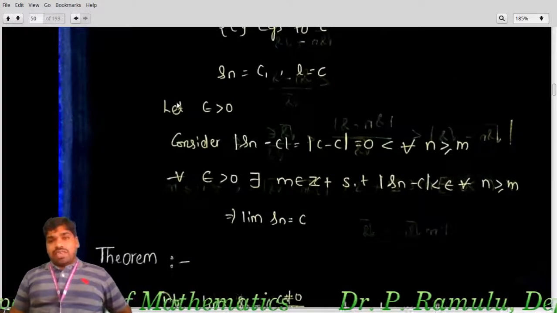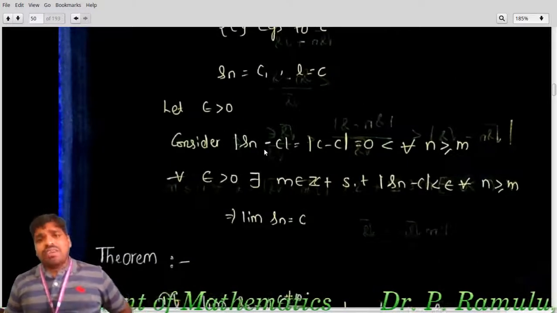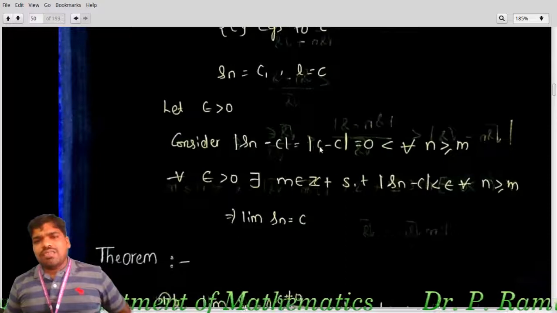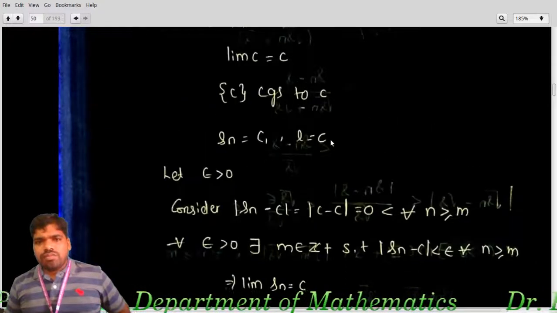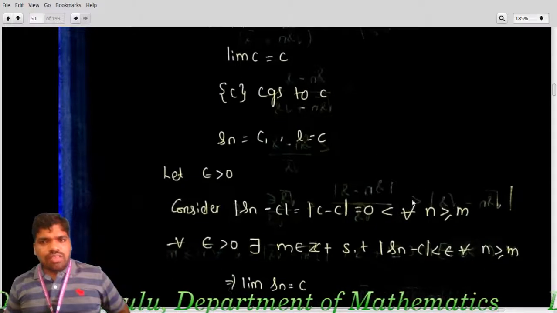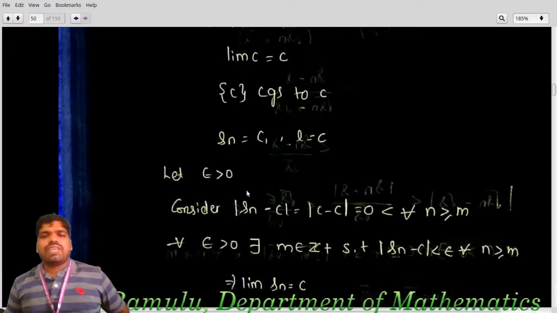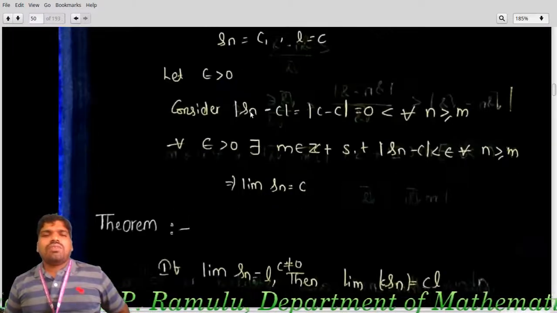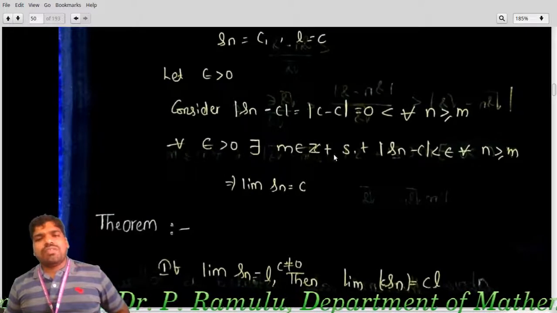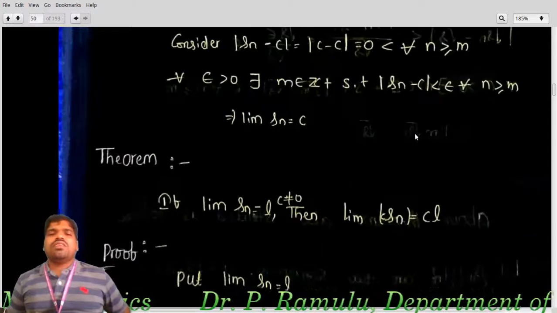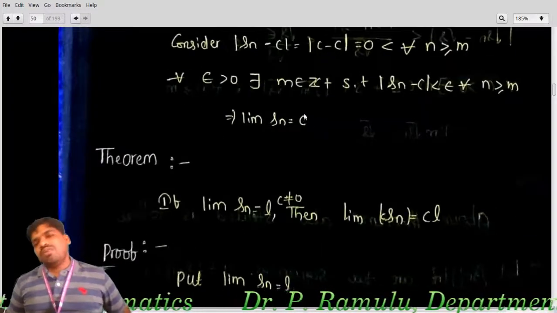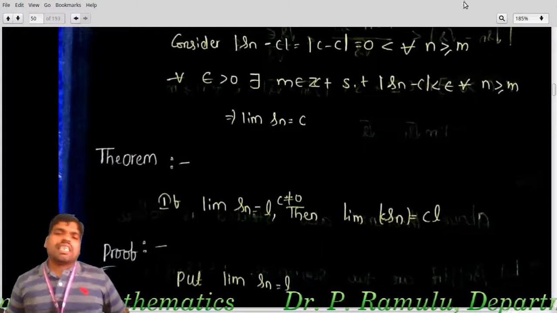Let epsilon be greater than 0. Mod Sn minus c: since Sn is nothing but c, c minus c is 0, which is less than epsilon. This is less than epsilon for any value of n. Therefore for every epsilon greater than 0 there exists m such that mod Sn minus c is less than epsilon for all n greater than or equal to m. So lim Sn equals c. Therefore every constant sequence converges.